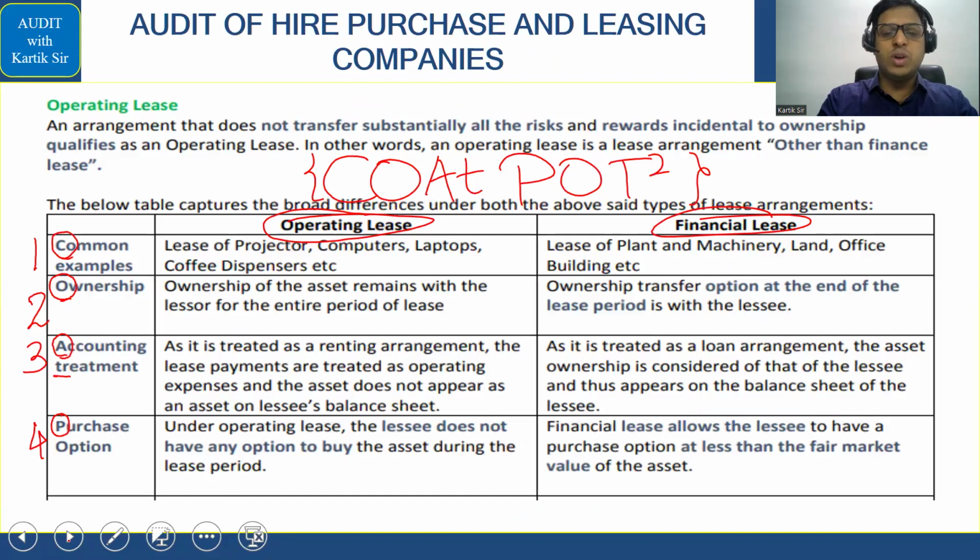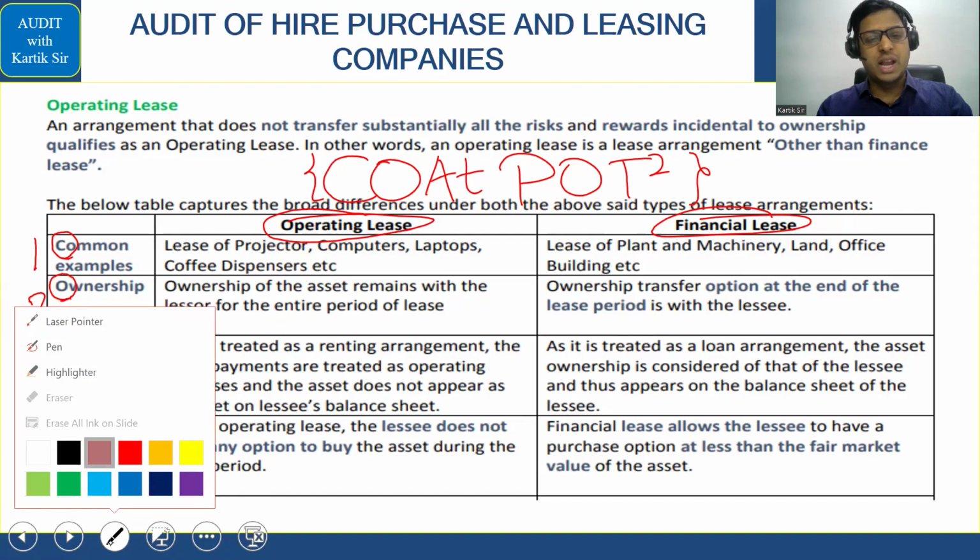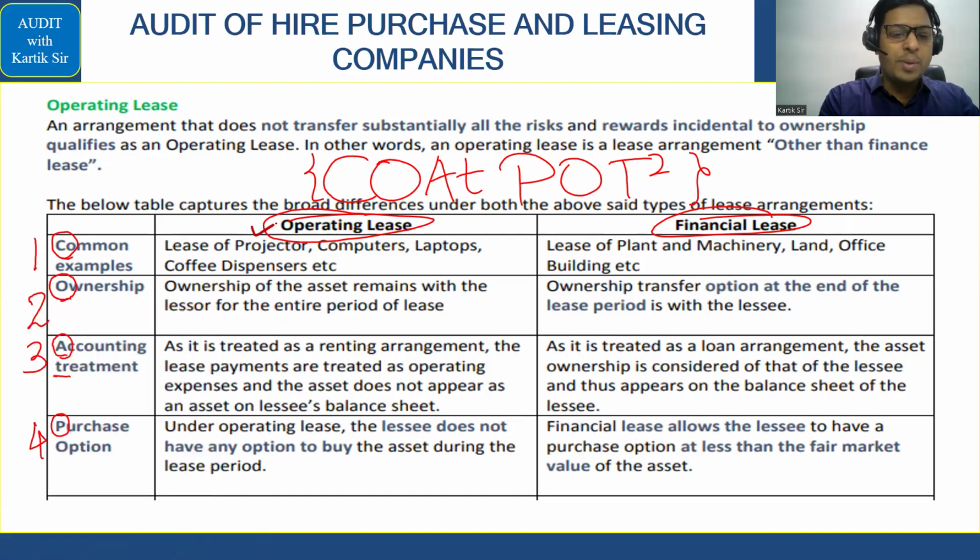Now let's go ahead with the next part, that is in relation to the difference between finance lease and operating lease. So देखते हैं अभी finance lease operating lease में क्या क्या लिखा हुआ है यहाँ पे. First they have said operating lease and here they have given finance lease. एक सिंपल कोड मैंने दिया था यहाँ पे called CAPOT. Okay, CAPOT खाली चेक करना है. C से आएगा यहाँ पे common examples, O से आ जाएगा ownership, A से accounting treatment, and बाद में POT से आ जाएगा यहाँ पे purchase option.